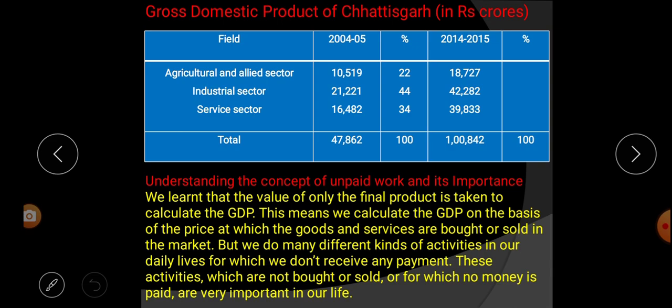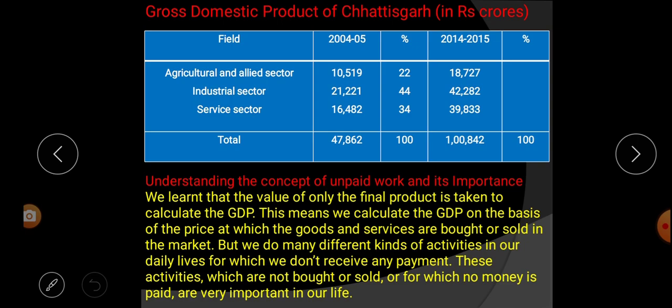This means we calculate the GDP on the basis of the price at which goods and services are bought or sold in the market. So how do we calculate GDP? Based on the price of goods and services: how much a thing costs in the market, and how much we paid for a service. From that price list we calculate and find out the GDP.